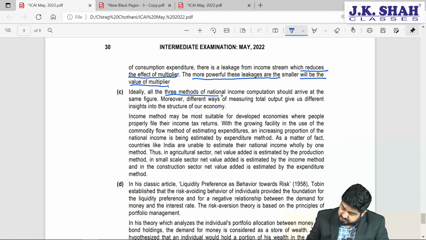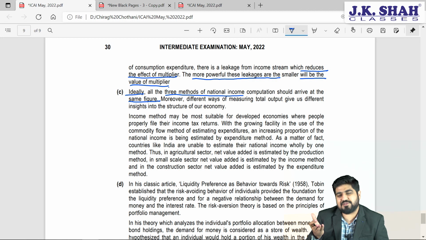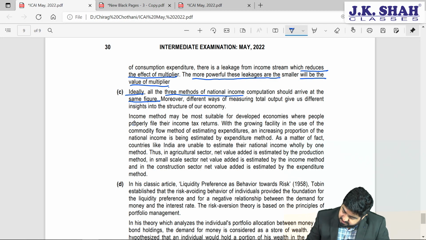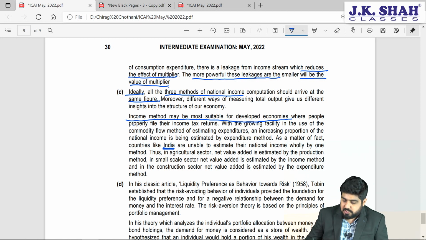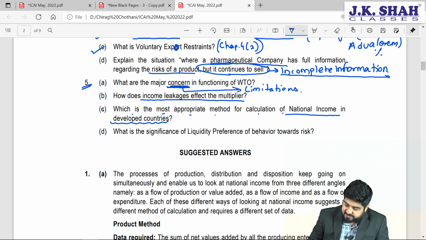So all three methods of national income are very important. Ideally, they should give us the same figure, but we have calculated today itself, friends. There was a question where the amount that we got between different methods was different. So we have these different ways of calculating. So the income method may be the most suitable for developed economies, and then what will happen in case of India, that also we have to write about. So this will complete your question number 5C.